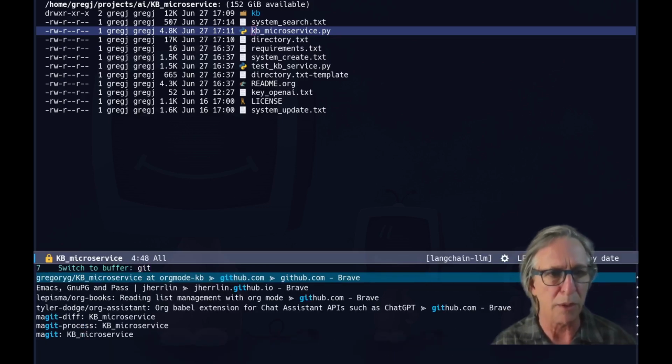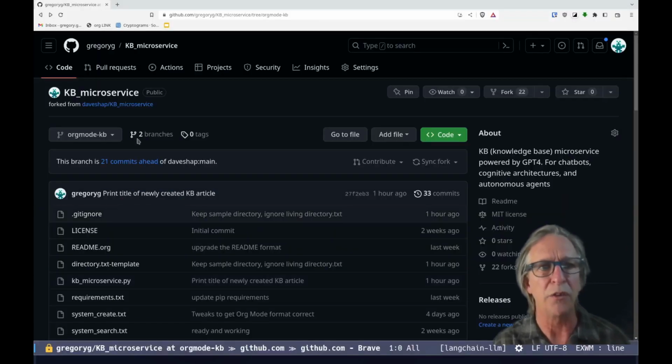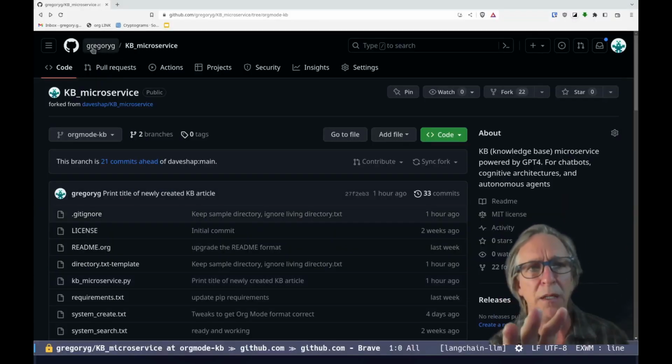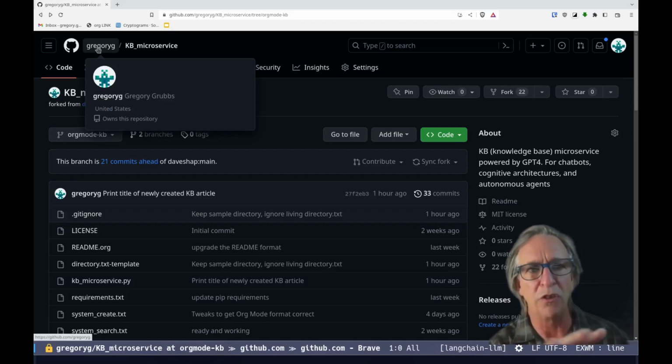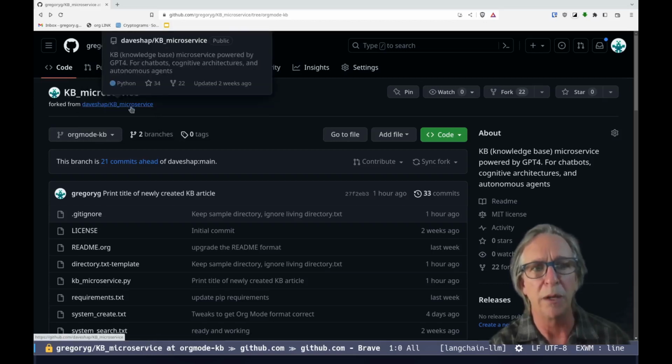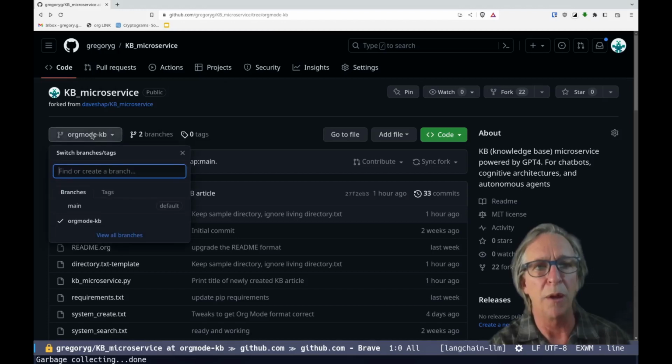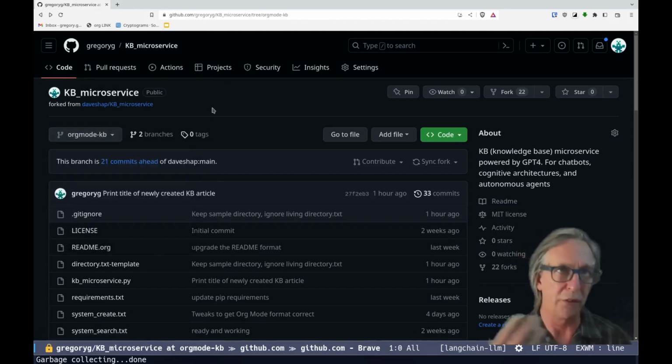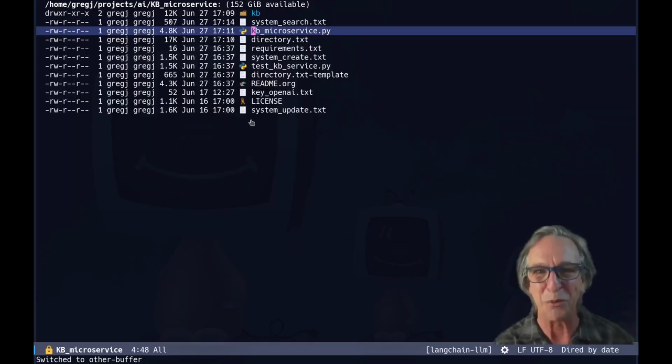One thing I want to point out again that I'm not sure I got to is that on my GitHub organization called Gregory G, or user Gregory G, I've got a repo called KB microservice, which is a fork of Dave Shapiro's microservice with my own branch called org mode KB. That's my contribution to society, is to put everything in org mode.